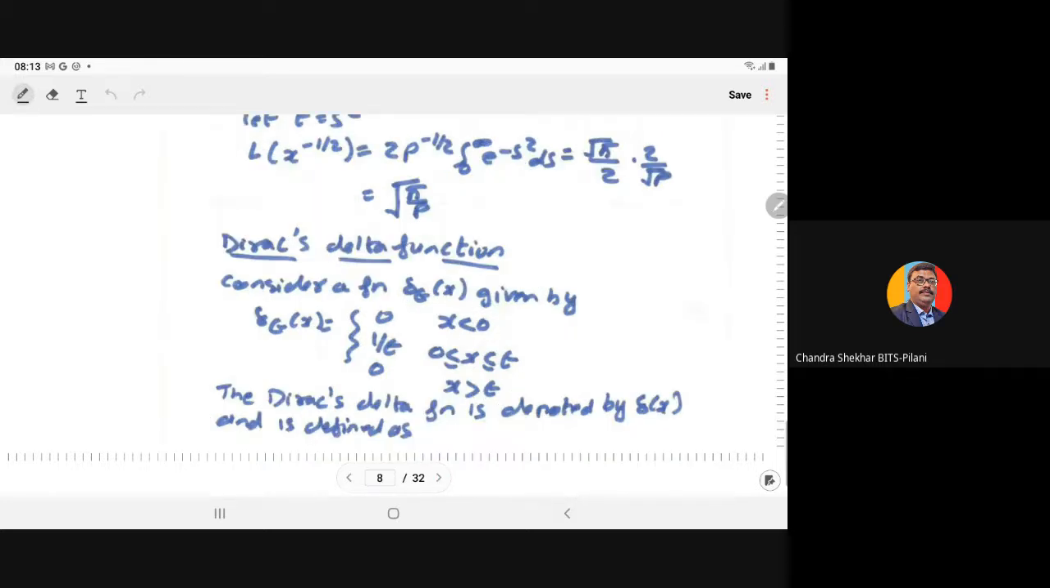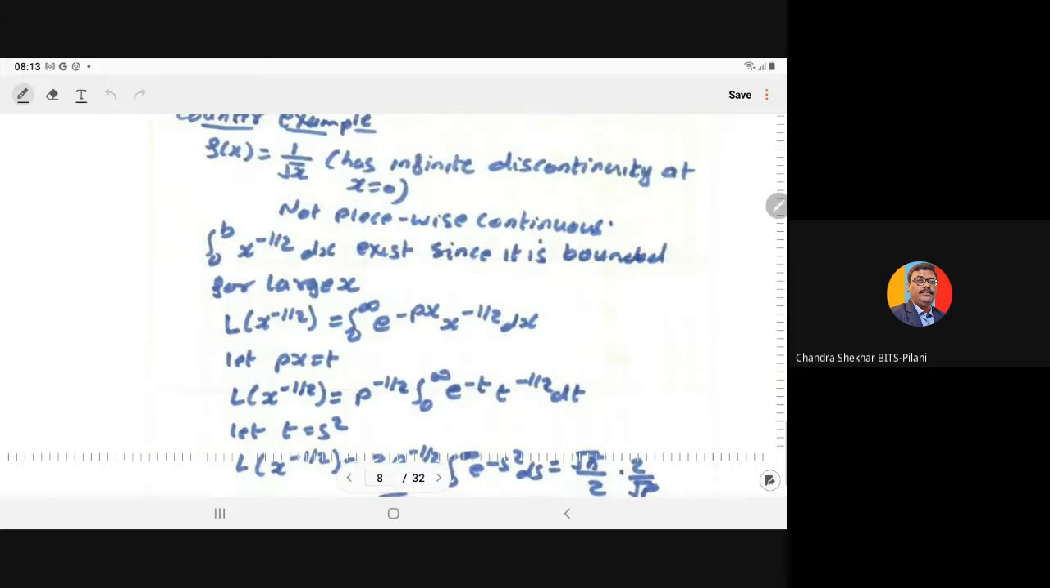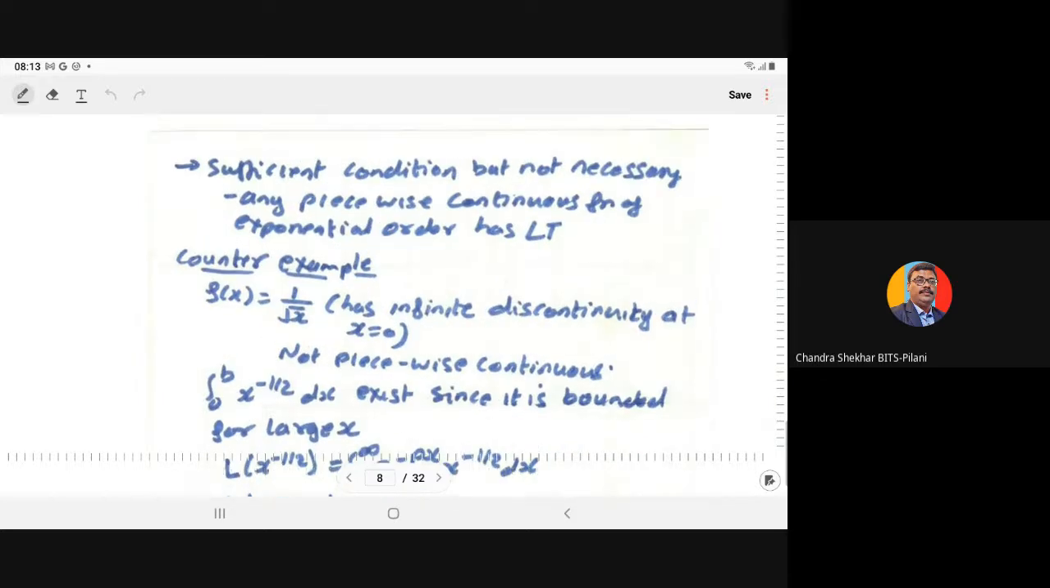So here I have told you for which functions we can take the Laplace transform. Whatever conditions we have discussed are sufficient conditions, but not necessary. If a function satisfies the conditions, then its Laplace transform exists. But for the existence of the Laplace transform, it is not necessary to satisfy these conditions.